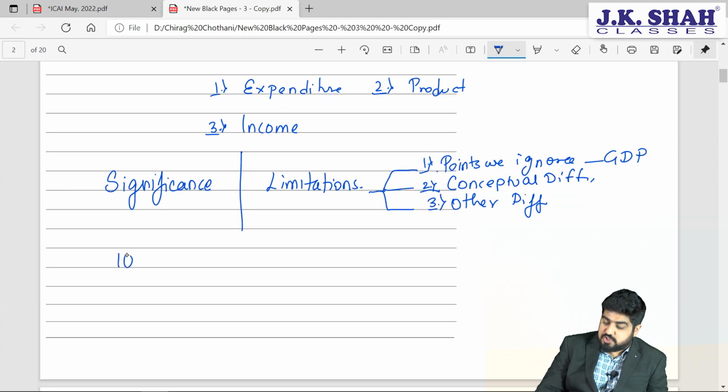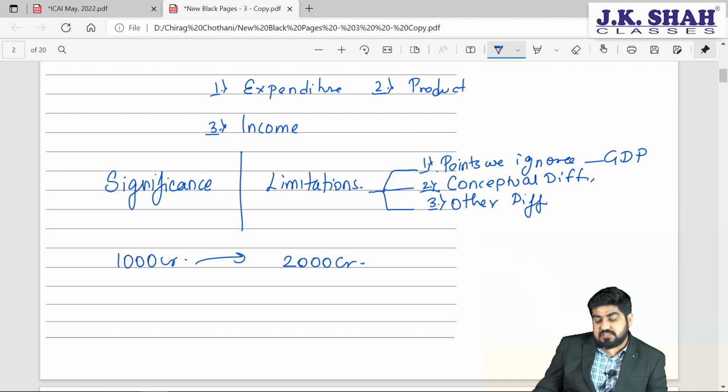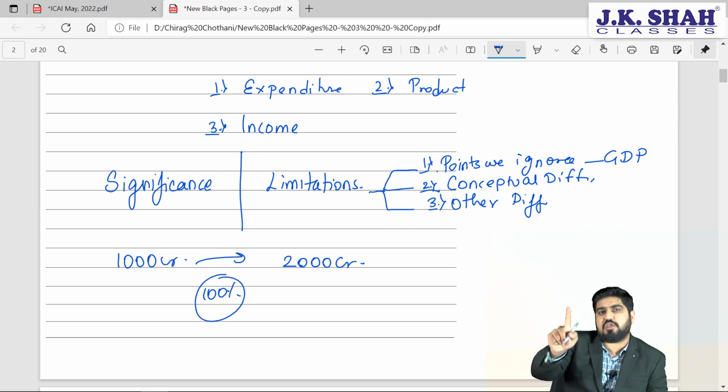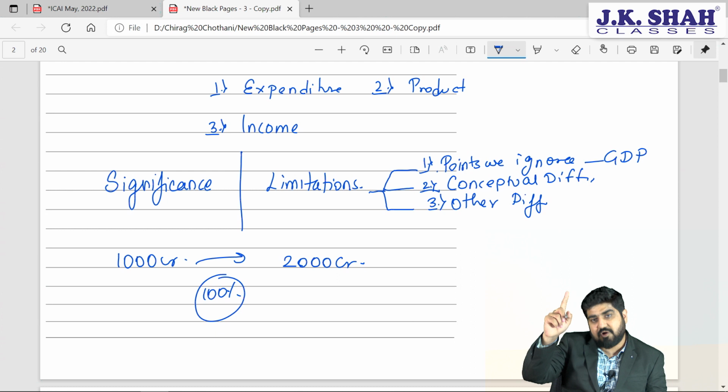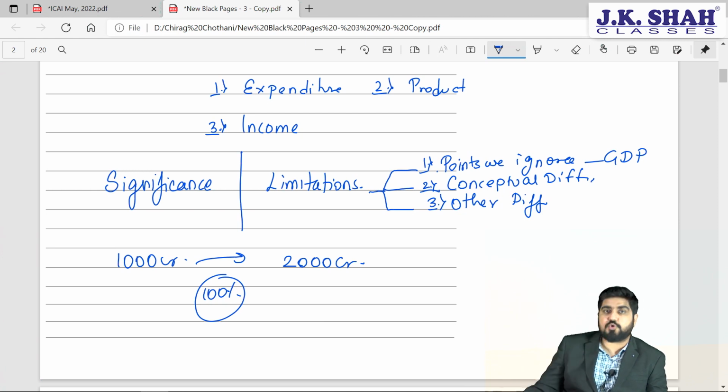Let's suppose your economy is producing goods and services worth 1000 crore rupees this year. Next year the production happened for 2000 crore rupees. That means there is a 100% GDP growth rate, and mind well friends, I am not talking about the rise in price, I am talking about real GDP growth. I am talking about goods and services which are produced more. So you would say, wow, this is very good news. We are all happy. Our economy is growing by 100%.